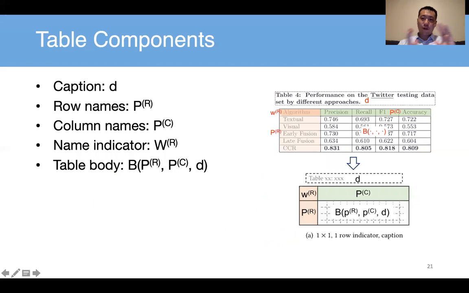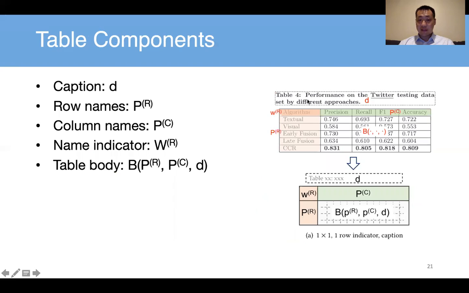So, going from table to that database, to the ERD, we first have to parse the table. What are the components of the table? The table may have a textual caption, which we call D. And the table may have row names, column names, and a name indicator.